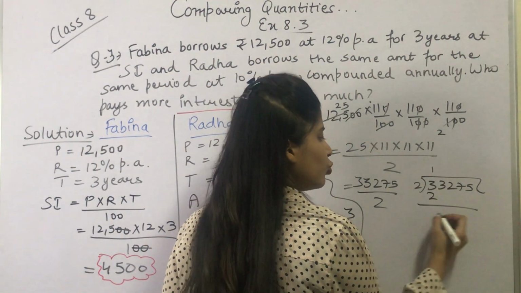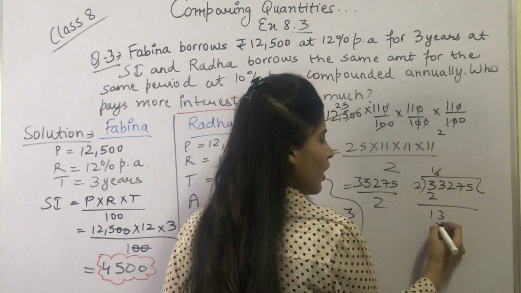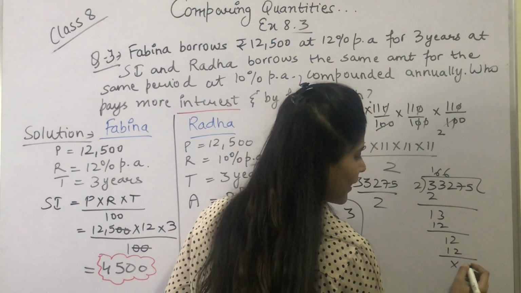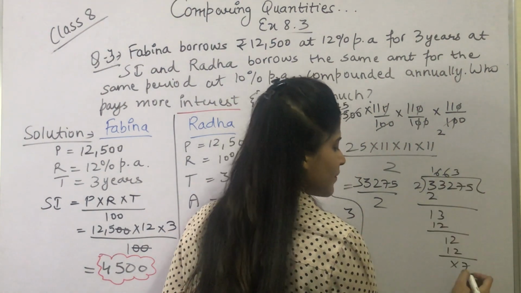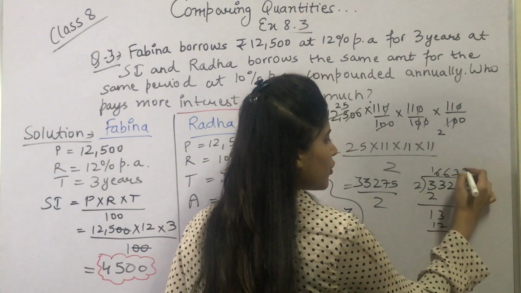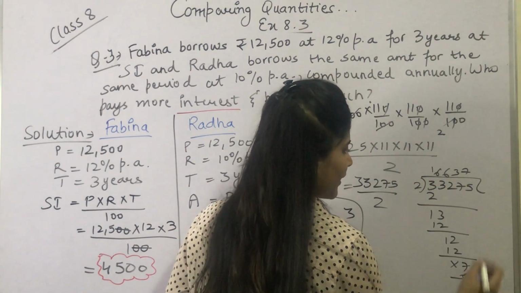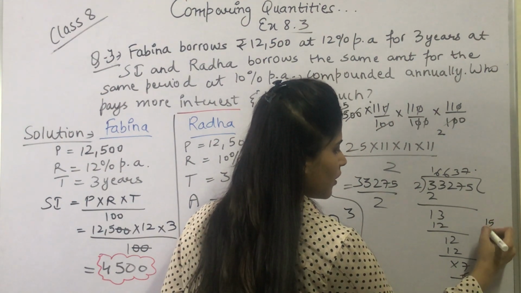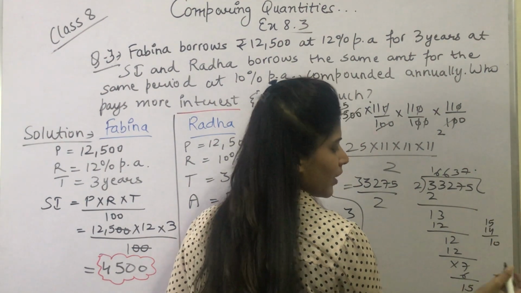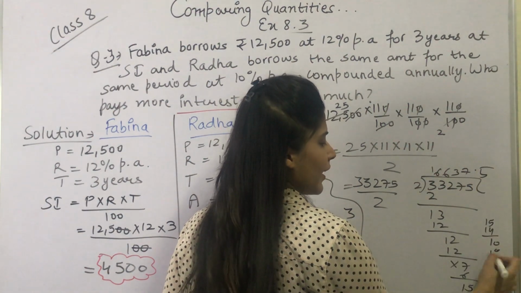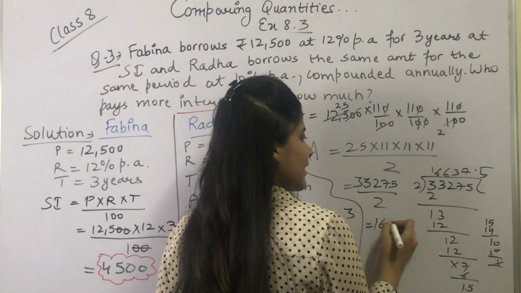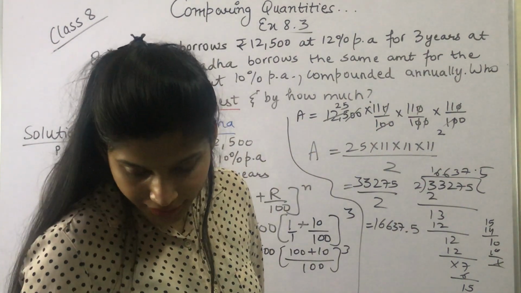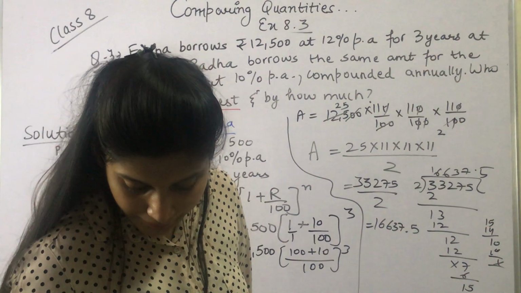Okay. So 3 3 2 7 5 divided by 2. 2 ones are 2, 1 3. 2 6s are 12, 1 2. 2 6s are 12. Okay. Now 7 is left. 2 3s are 6, 1 5. 2 7s are 14, 1.0. So this is done. We put the point, took the 0. 2 5s are 10. So 16637.5. This is our amount.